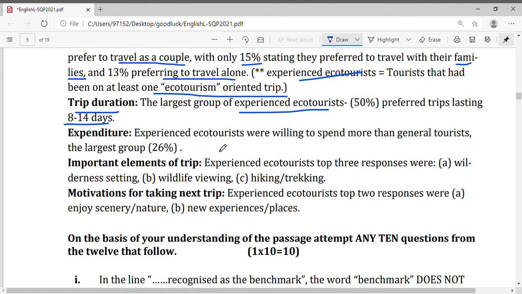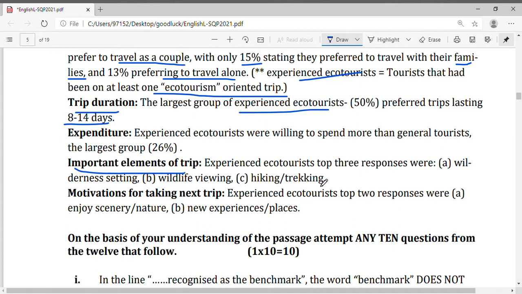Expenditure. Experienced ecotourists were willing to spend more than the general tourist. So for a wildlife safari, the tickets will be priced high, obviously. So if the people who have experienced it once, they are ready to invest more. The general tourist will just go around, he will not prefer to spend so much money when compared to an ecotourist.